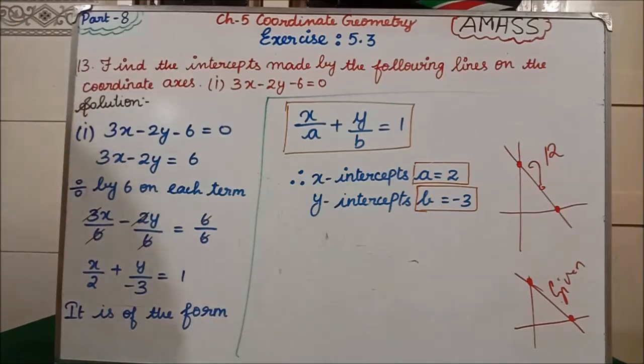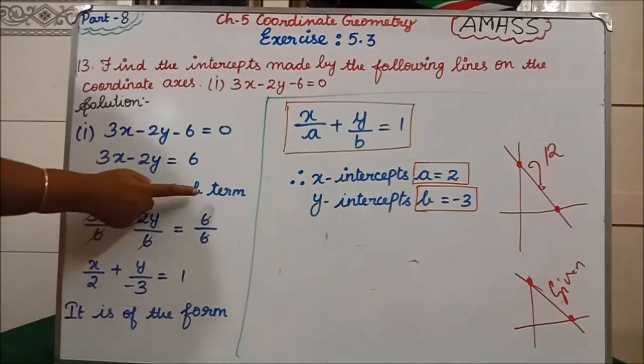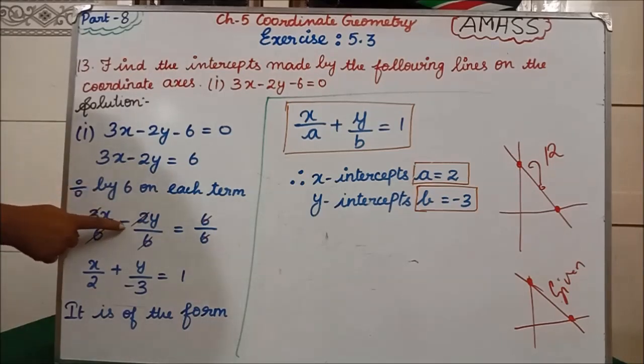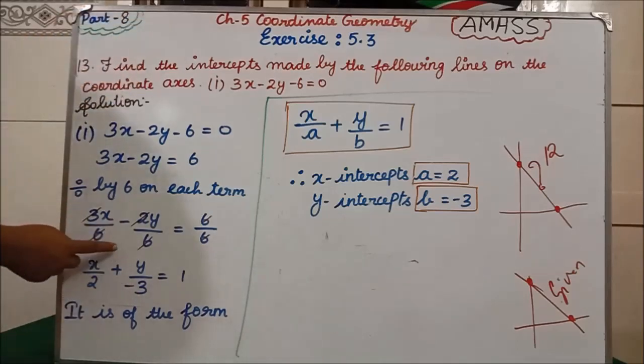So here we divide each term by 6. 3 by 6 is x by 2. In the middle there is a minus, but I have written plus, because in the formula we have plus. The minus goes with the term, so plus into minus is minus. To make it fit the formula, I have written plus in the middle. Here 6 by 6 is 1.